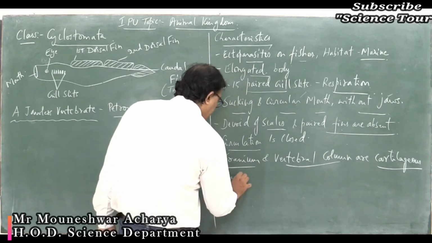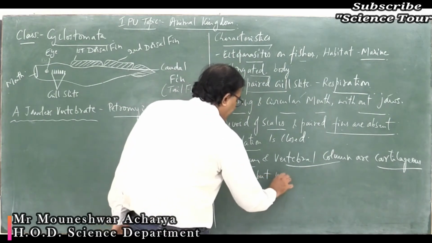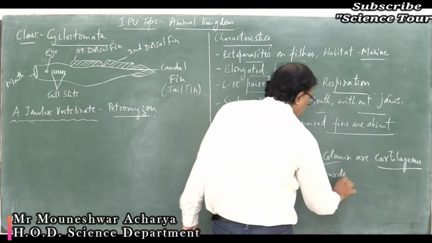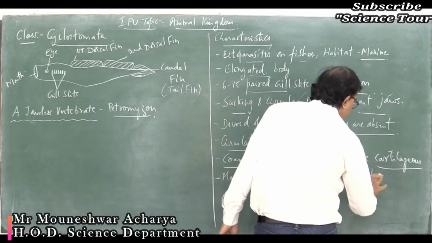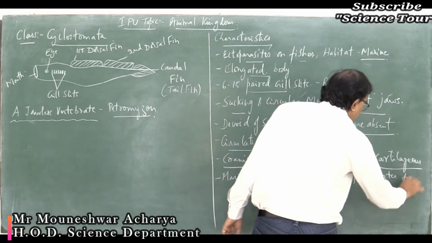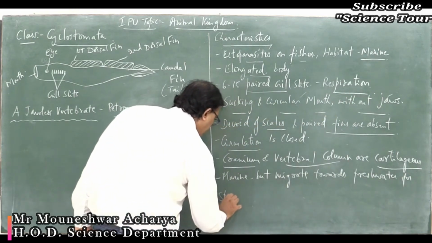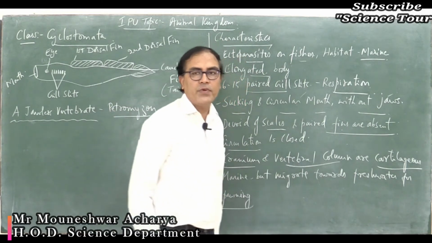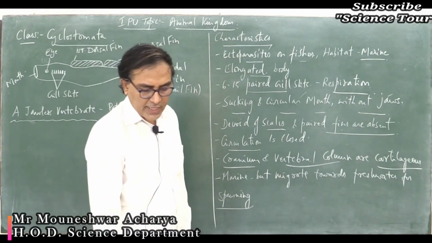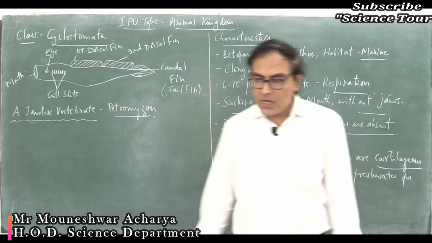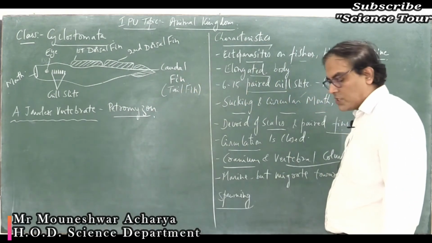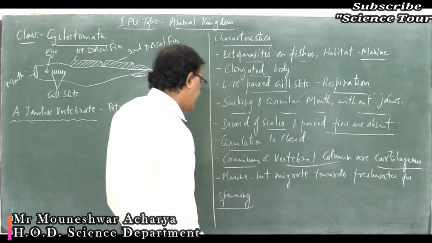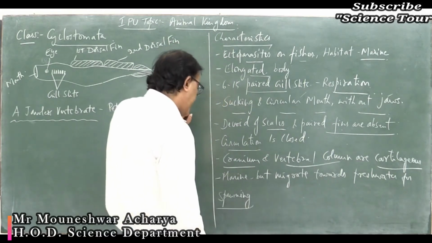towards fresh water, for spawning, for laying the young ones. After the spawning, the adults will die within a few days. The larva after metamorphosis returns to the ocean. Such a kind of migration is called anadromous migration.